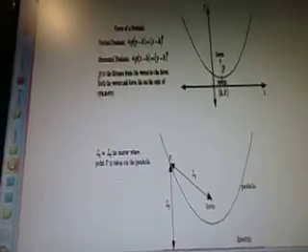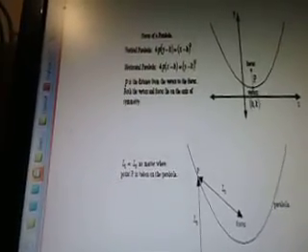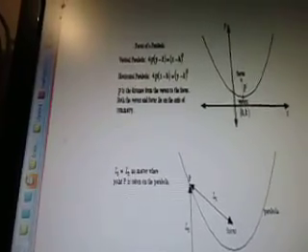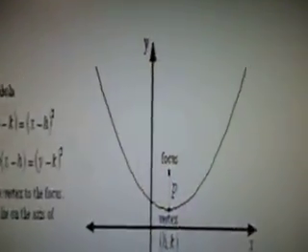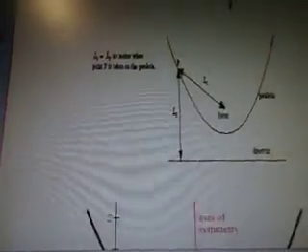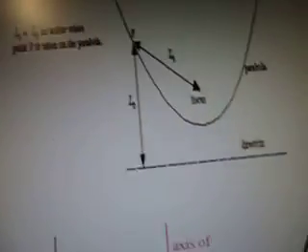So this is a focus of a parabola diagram. It says vertical parabola and horizontal parabola, and there's the equations for it. P is the distance from the vortex to the focus, both the line and the axis of symmetry. Okay, and then L1, L2, no matter where point P is taken on the parabola.